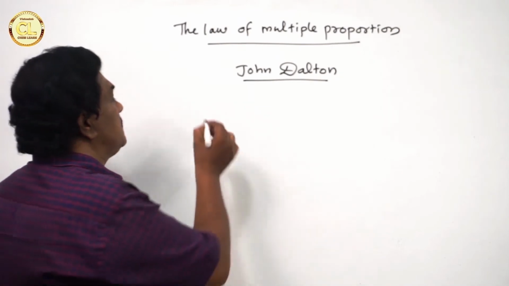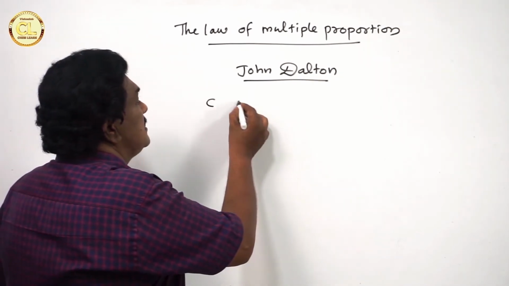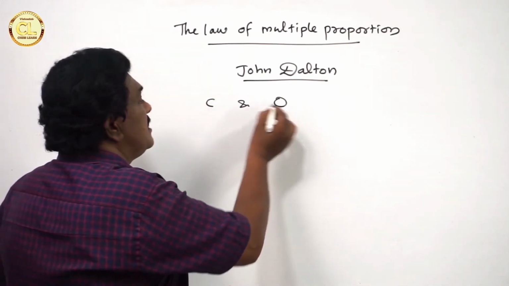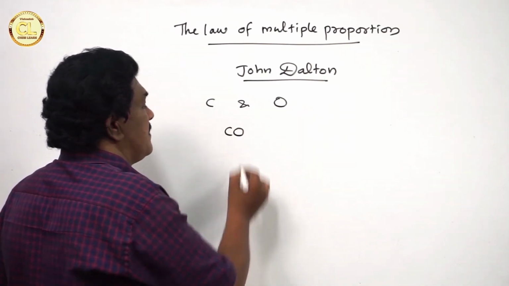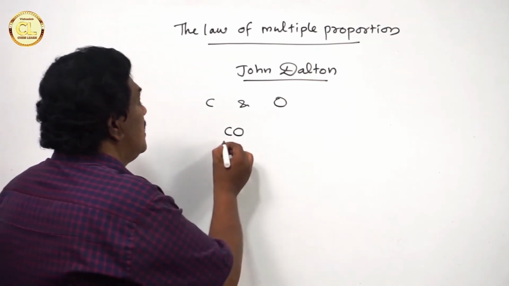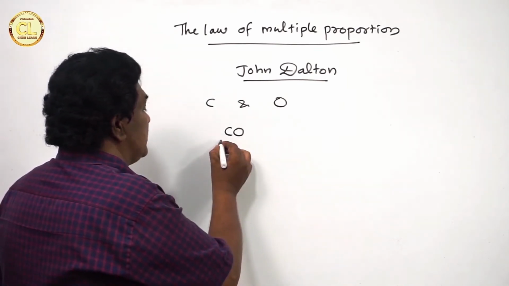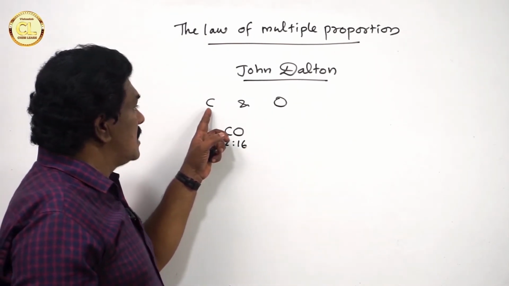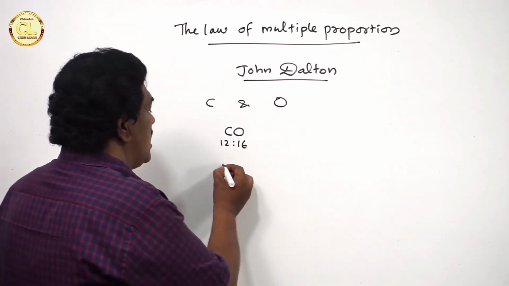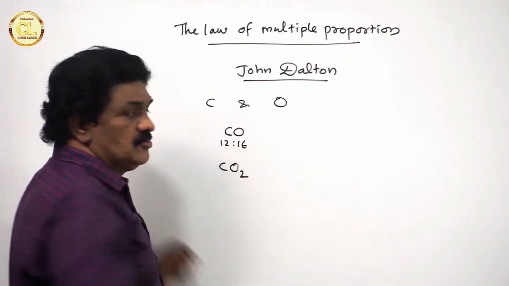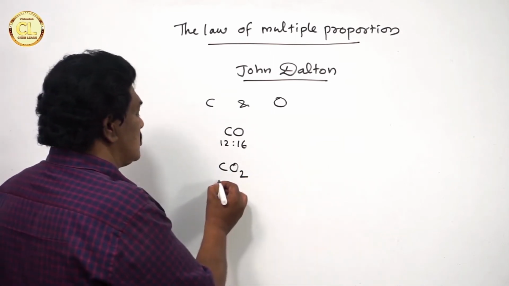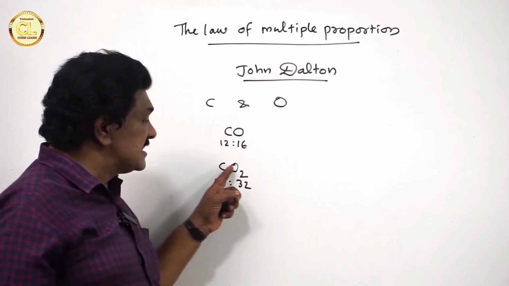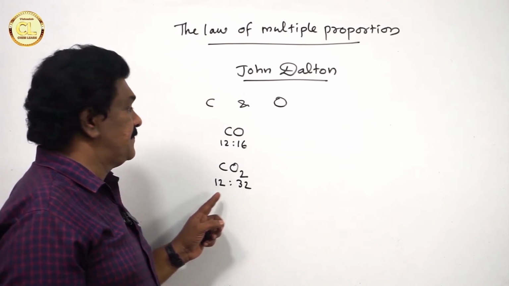Consider an example. See, C and O are two elements. Carbon burns partially in oxygen, forming carbon monoxide. Here, carbon and oxygen are in the ratio 12:16. Carbon burns in oxygen, forming carbon dioxide, another compound. Here, carbon and oxygen are in the ratio 12:32. That is 16 into 2 is equal to 32.